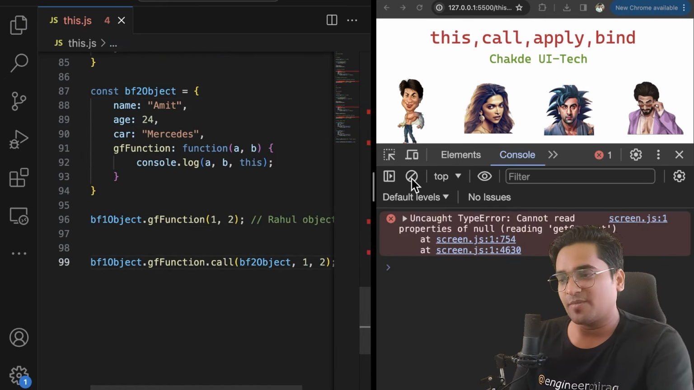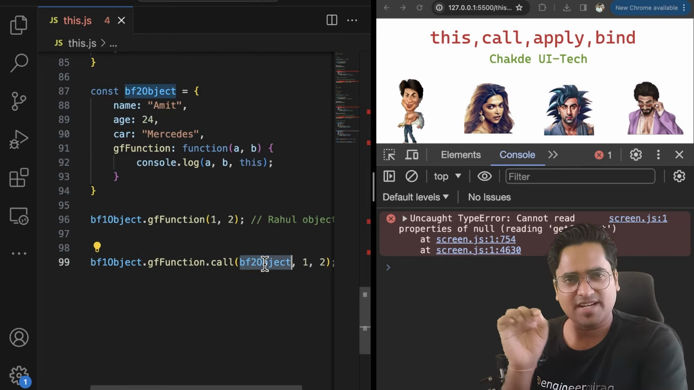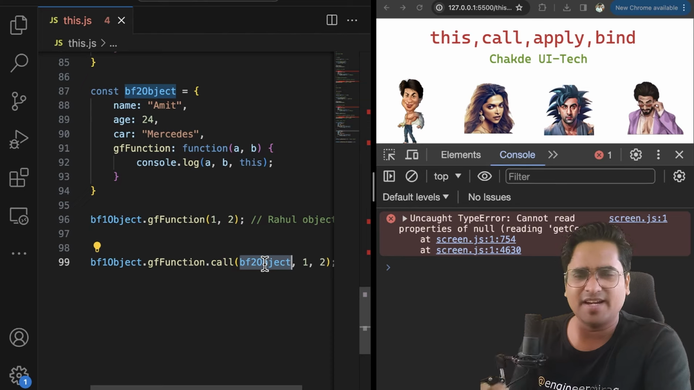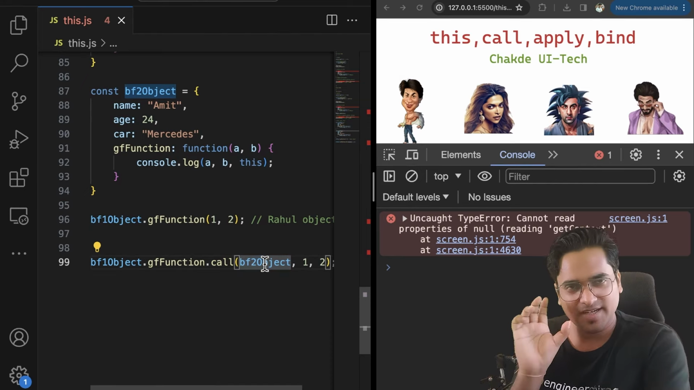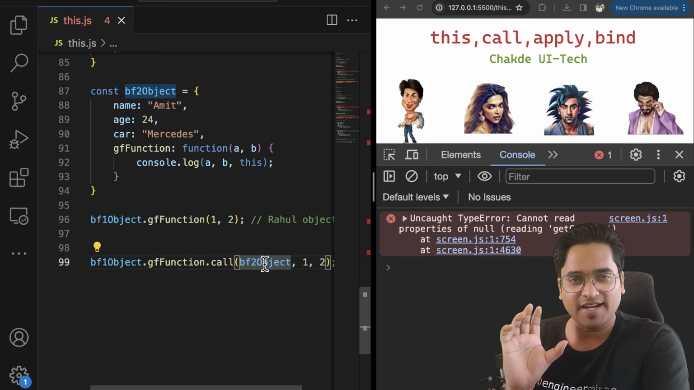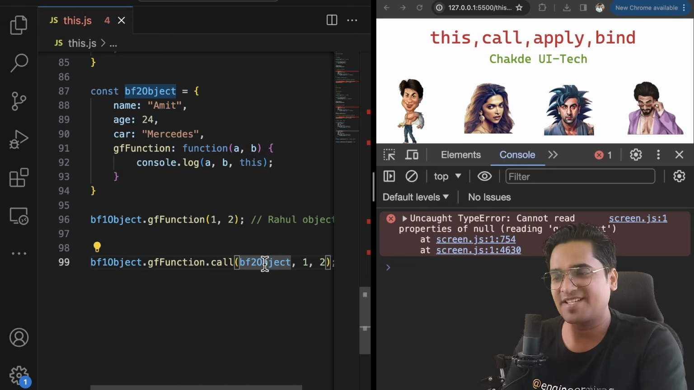So the first argument to this particular function, which is call, is always going to be your object reference. You call it undefined, or you point it to any specific object. Some people write it as this. Whatever you write, it's a reference to the new context, or the new reference of the BF, that we are going to talk about.